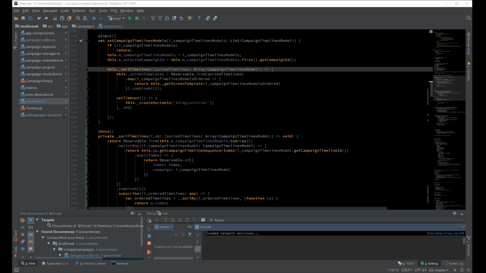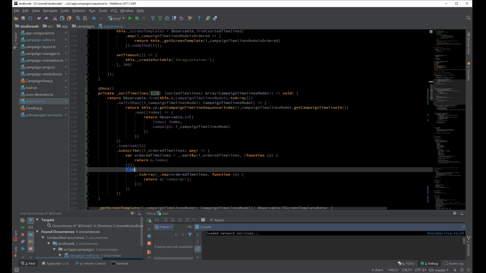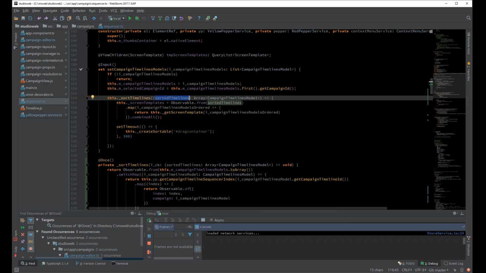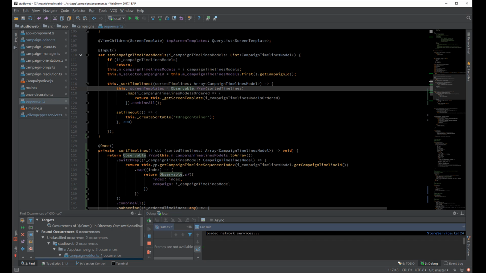Also, you can use this decorator if you want to return a value back, just using a simple callback. So you can see right here, I'm running the sort timelines, and once I finish running this observable, I want to go ahead and work with some value that I get back. But if you wanted to actually break it down to multiple observables, all you have to do is simply put a callback. So you can see right here under sort timelines, all I have to do is simply accept the callback, and then I get back the value that came back from my observable. All I have to do at this point is simply call the callback with my final result. This of course comes back over here to the sorted timelines, which is the result of this function calling it back, which is an array of campaign timeline models. So the once will still unsubscribe, then just simply use a callback if you want to pass a value back into the calling function.